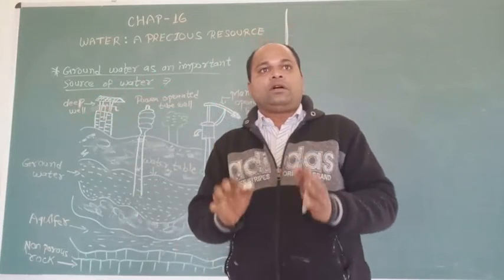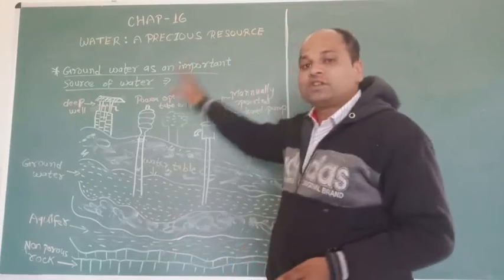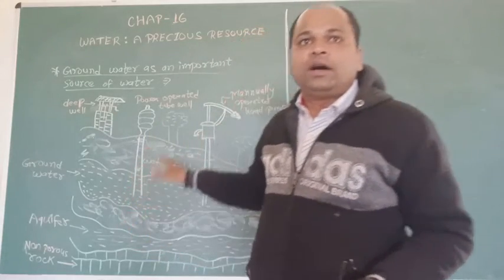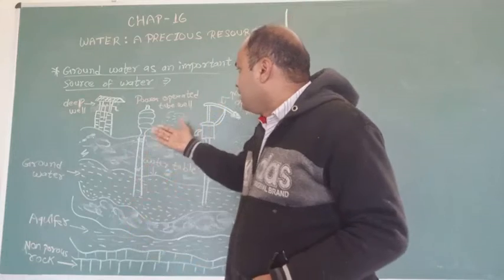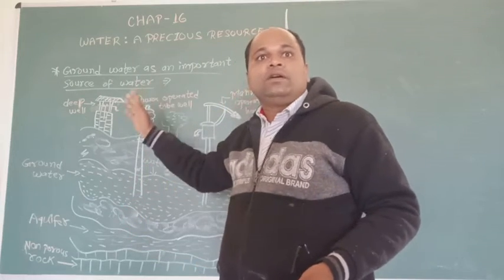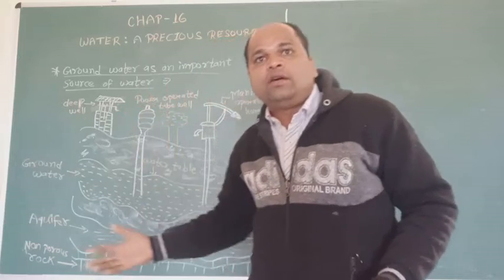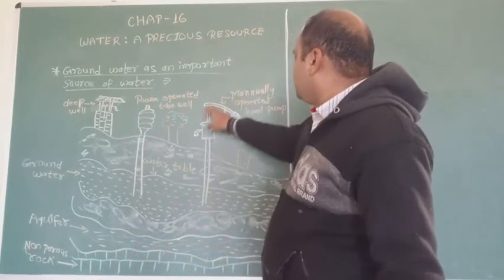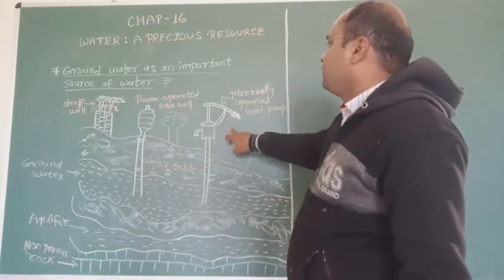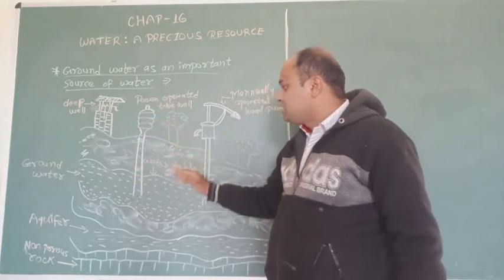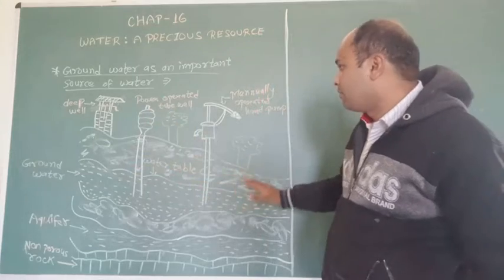Students, this picture shows groundwater can be pumped out by a well. So this is a deep well, and this is a tube well or hand pump. This is a hand pump, and this is a tube well. This picture shows different levels of groundwater.